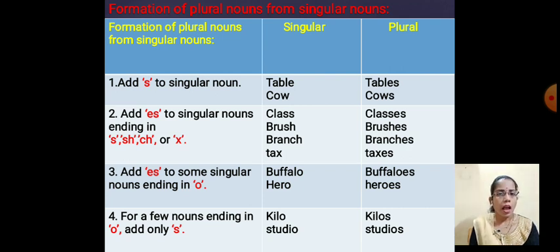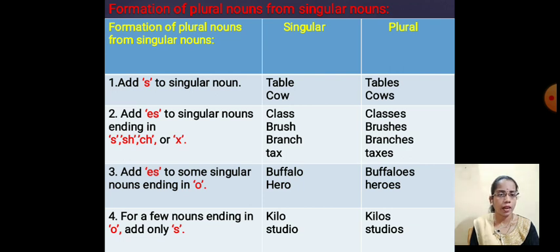Second one, add es to singular nouns ending in s, sh, ch or x. That means the words which end with s, sh, ch or x. When we are converting the singular word into the plural word, that time we are going to use es.